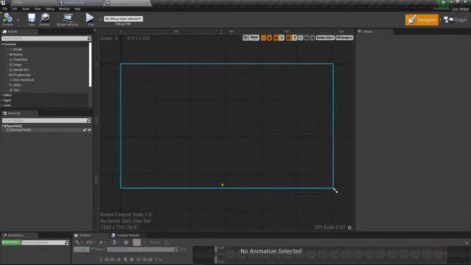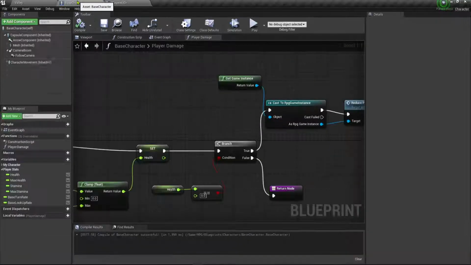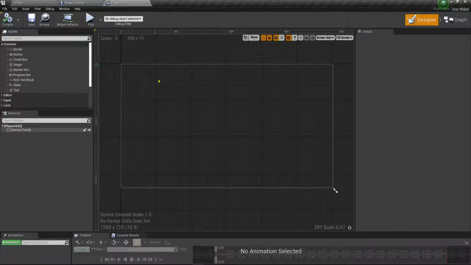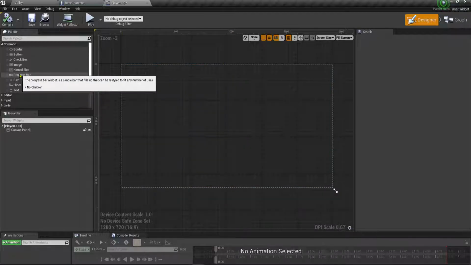Okay, so we're going to add a couple of bars. So far in our character, I'm going to jump back over here real quick, we have health and stamina. So we want to be able to see that in real time. The way you do that in these HUDs is we're going to use a progress bar.